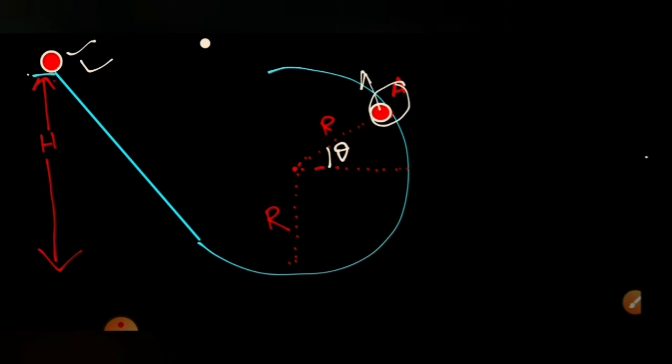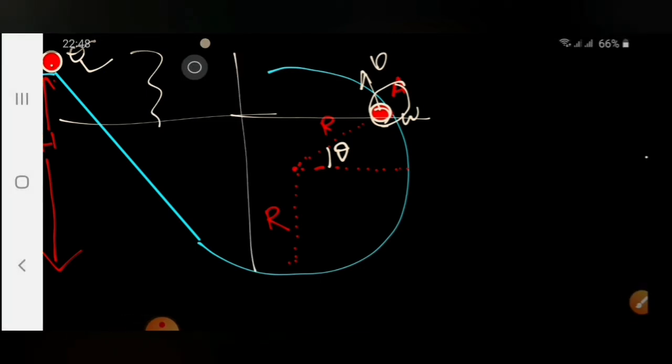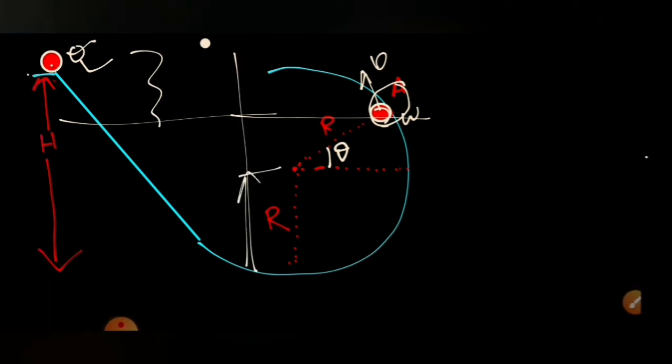Let the velocity here be v, and the ball will be spinning at that moment with an angular velocity omega. Initially it was released from rest and it has come from here to here. Effectively, the height it has fallen through is this much height, which we can calculate. This is equal to h minus r minus this much, equal to r sine theta.